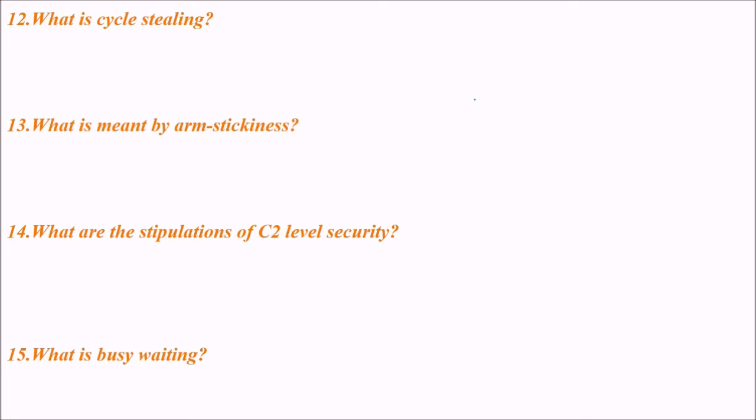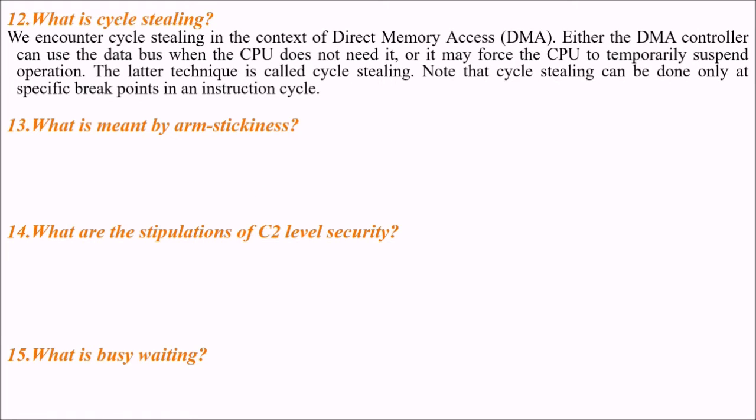Now, what is cycle stealing? Does it happen with respect to, say, DMA? We encounter cycle stealing in the context of DMA, direct memory access. Either the DMA controller can use the data bus when the CPU does not need it, or it may force the CPU to temporarily suspend operation. This forcing of the CPU to temporarily suspend operation is called cycle stealing, because the DMA wants to transfer, so it needs control of the data bus. You have to know that cycle stealing can be done only at specific breakpoints in an instruction cycle, not always.